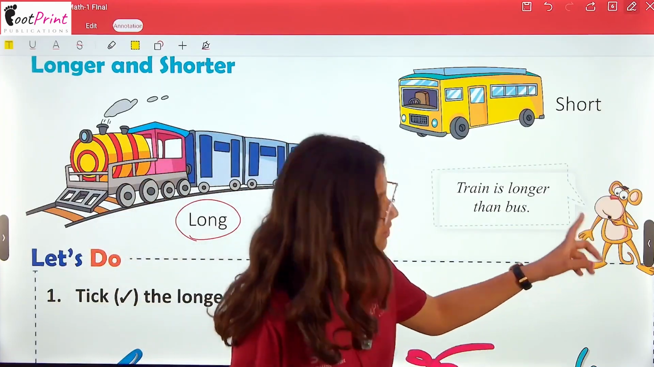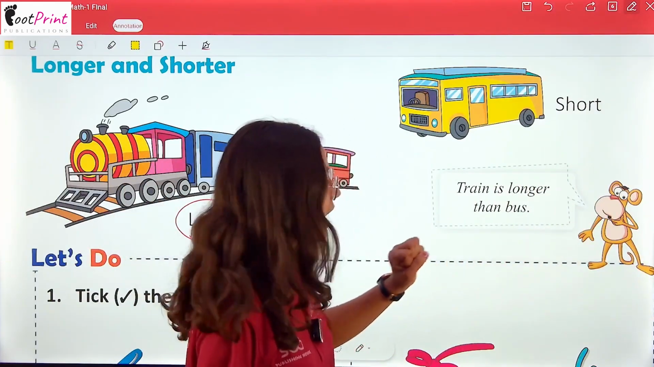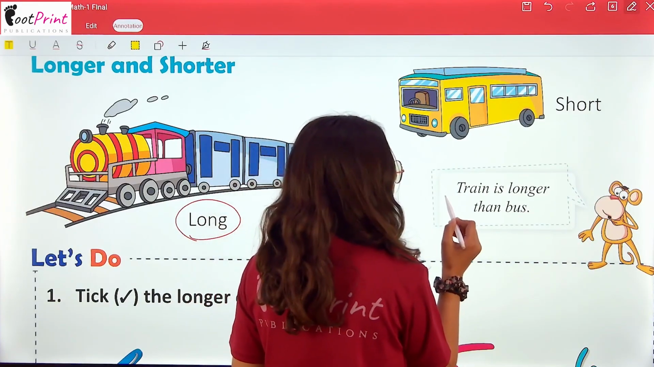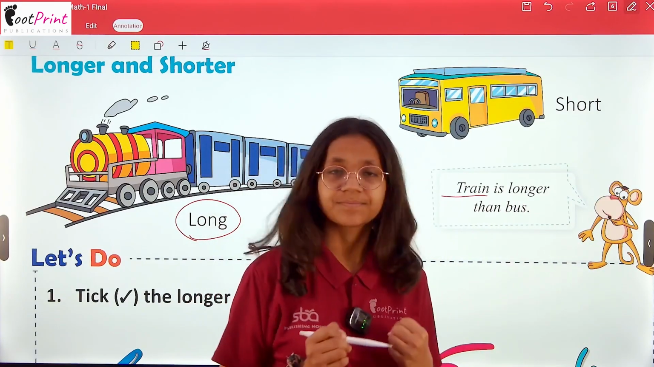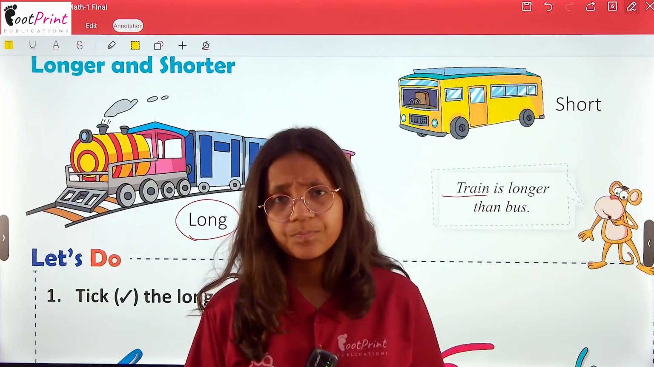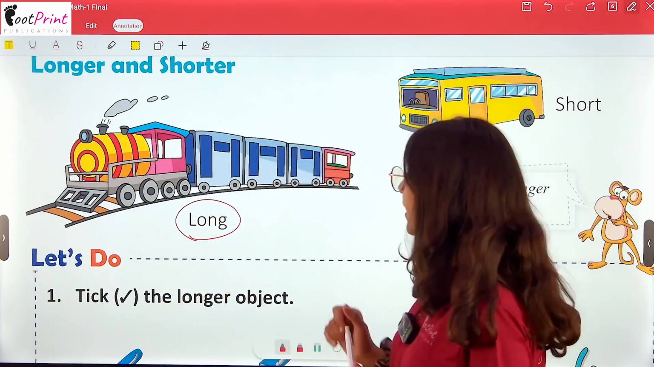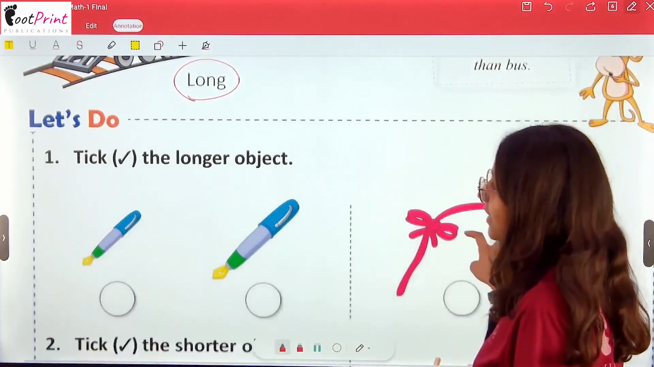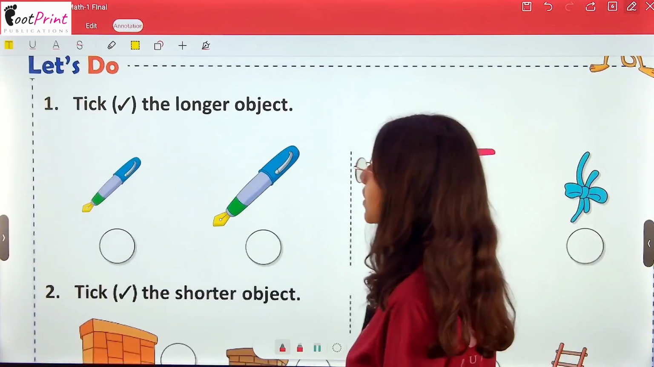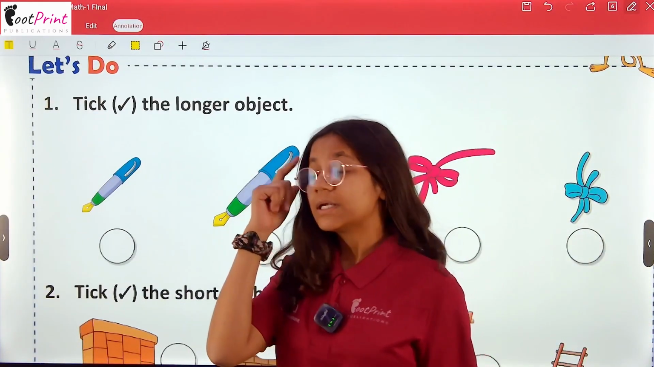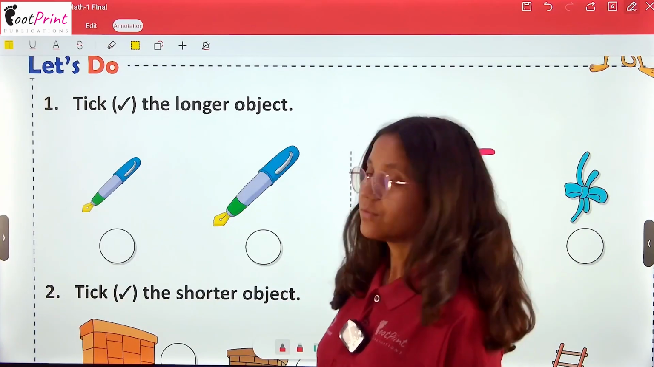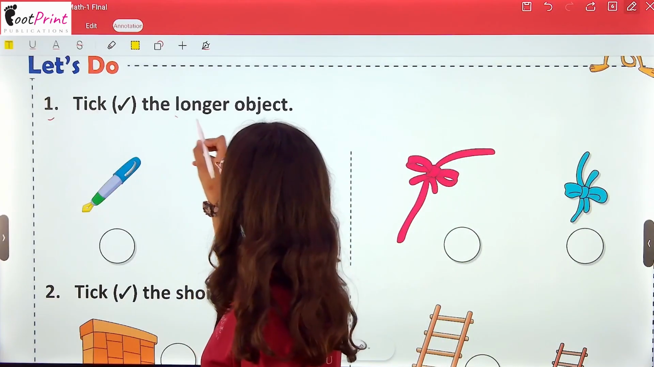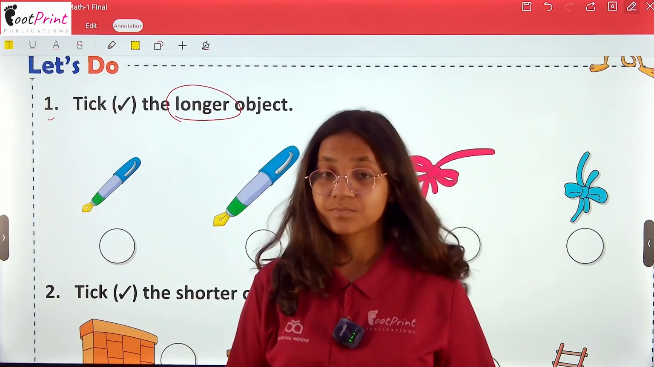Here, this monkey is making us able to understand that the train is longer than the bus. Is it saying true? Yes, the train is longer than a bus, as we all can see on our screen. So, taking the concept in our mind, we are doing the activity, that is, take the longer object.